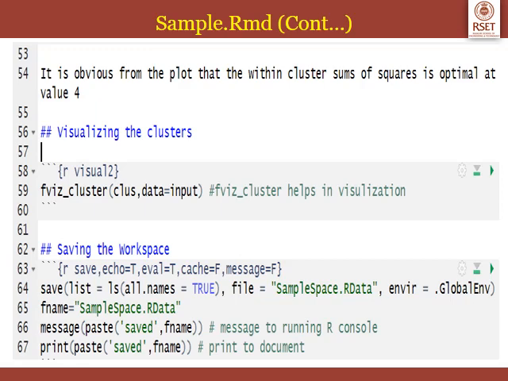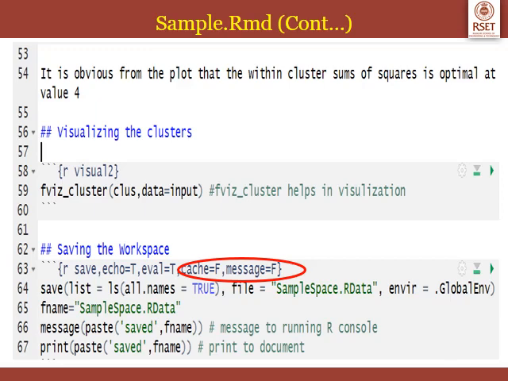Message equal to false means if you use the function message, then the message that you are giving within that function should be printed to the R console and not to the document, not to the output document. So if you set message equal to false, whatever messages that you are printing will not be printed to the output file. Instead it will be printed in the R console.